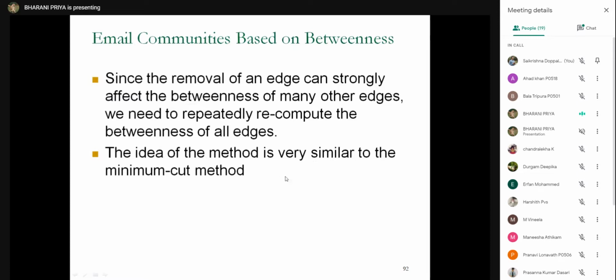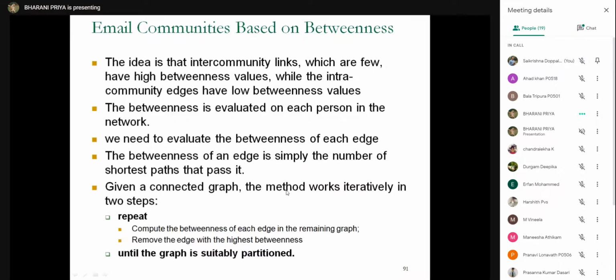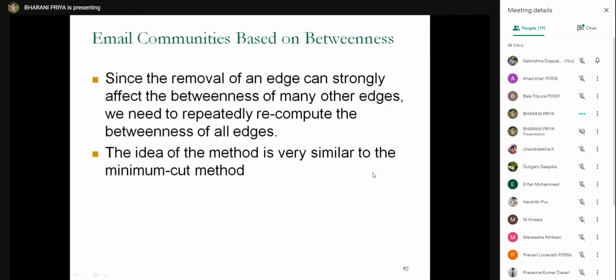This idea is very similar: you calculate the betweenness and repeat the process until the maximum clusters are found, and you are separating the two clusters. Even in the min-cut method you are separating two graphs. That's why we say this idea is similar to the min-cut method.